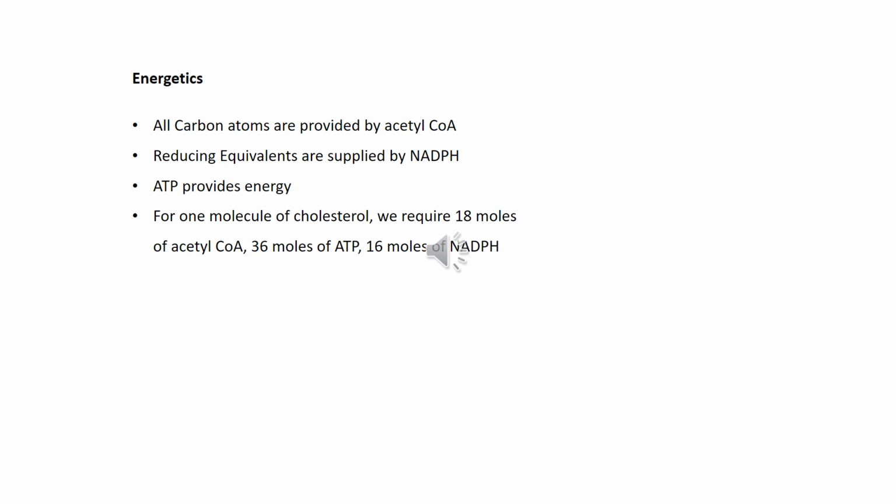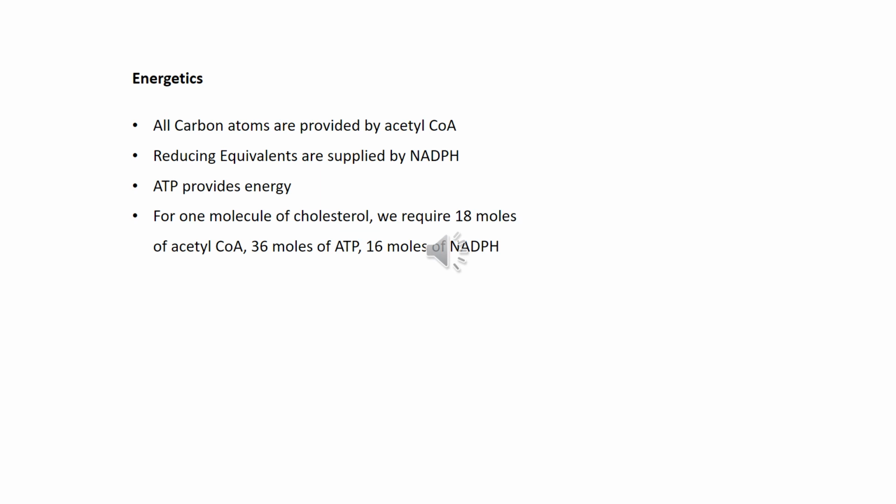Energetics of cholesterol biosynthesis. Here we know that we have a 27-carbon cyclized ring structure, that is cholesterol, and all the carbons of this 27-carbon cholesterol are provided by acetyl-CoA. And the reducing equivalents, we had seen several reduction reactions in this pathway, and all reducing equivalents are supplied by NADPH.